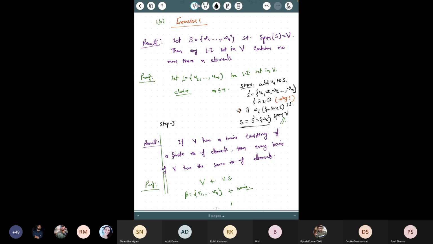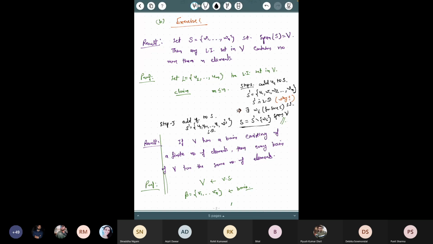You step j, you do add uj to s. So what would be your s dash now? S dash would be uj minus 1. So this is the jth step, u1, and then there would be these wi's. We don't know which ones are left, but there would be these wi's. So again, this s dash is linearly dependent.